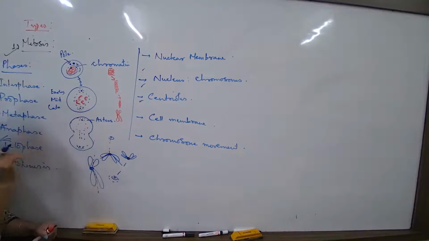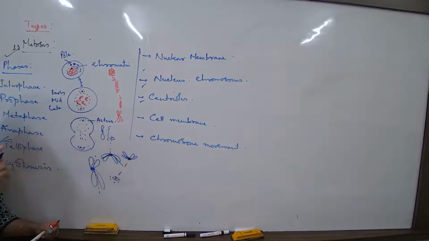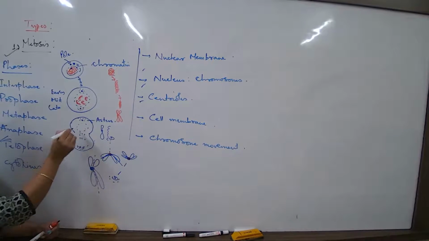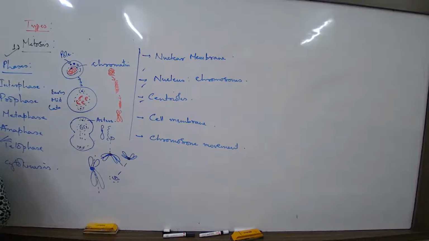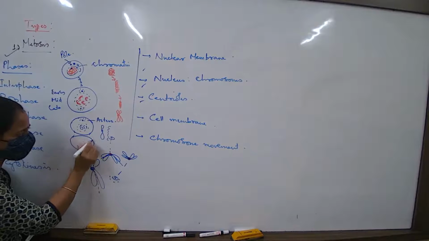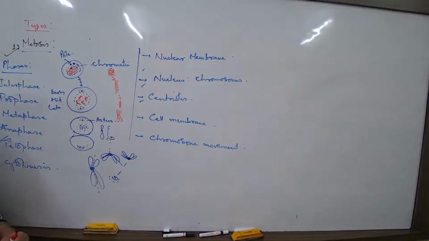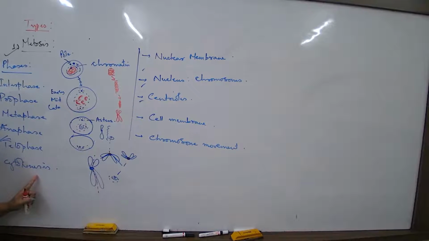And in the later telophase, we will see that this same chromosome will start undergoing uncoiling. It will no more be condensed and thick, but it will start opening up at the end of telophase. And last is the process of cytoplasmic division, when this is complete. It keeps pinching, becomes smaller, and will separate. Cytokinesis.